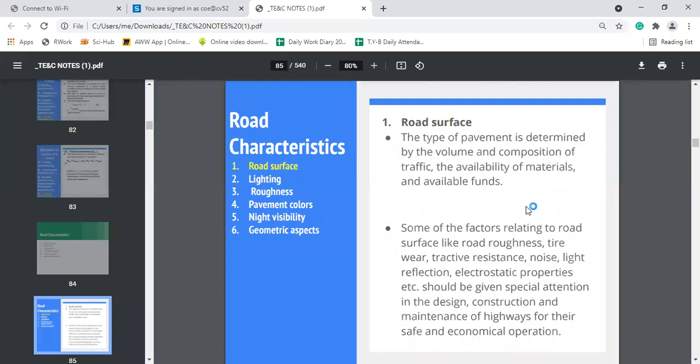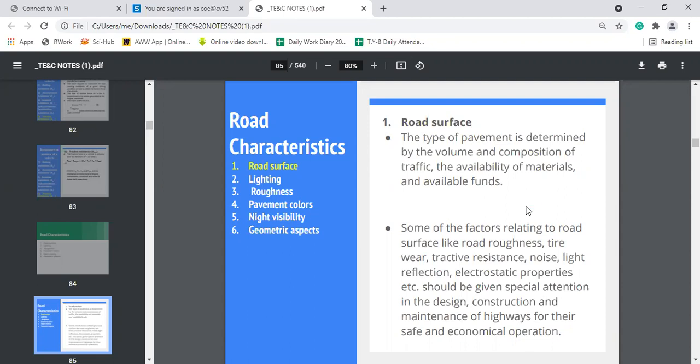So which factors are related to this road surface? Mainly roughness is related to road surface, road roughness. The tear and wear of the tire, tractive resistance of the vehicle, noise, light reflection, electrostatic properties.